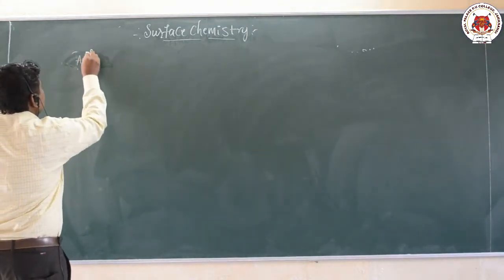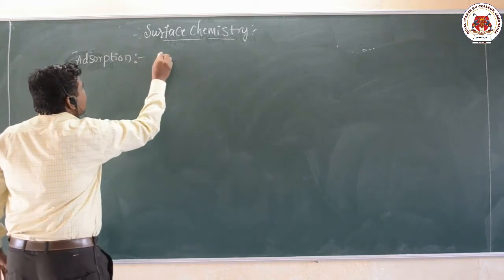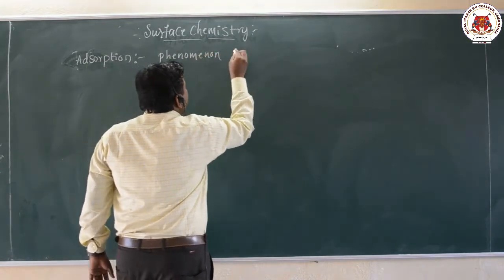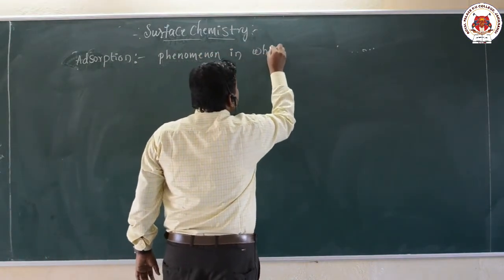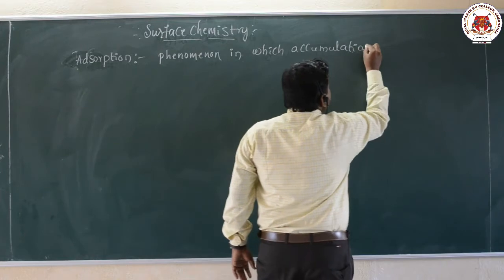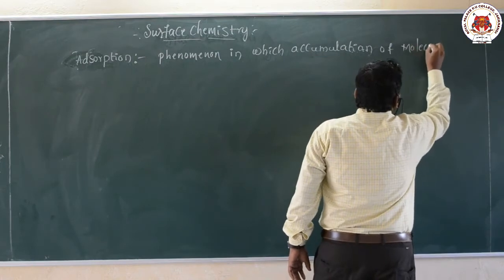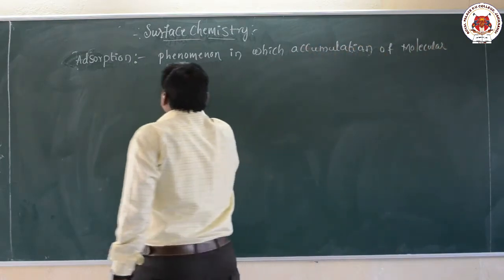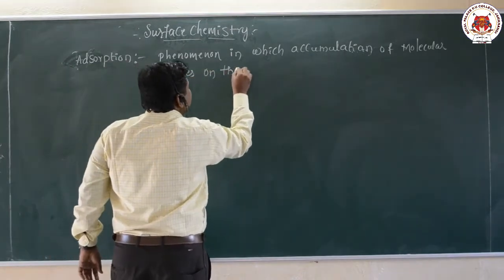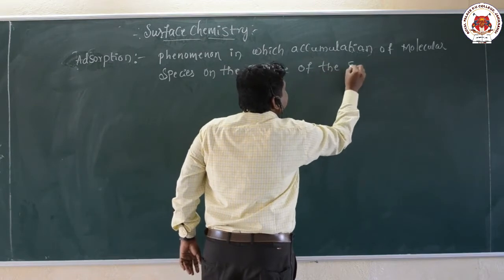These are the important terms. Adsorption is a process or phenomenon in which molecular species accumulate on the surface of a substance.